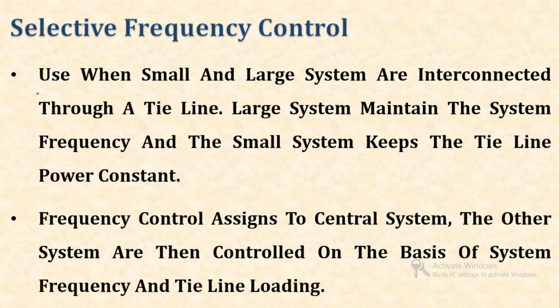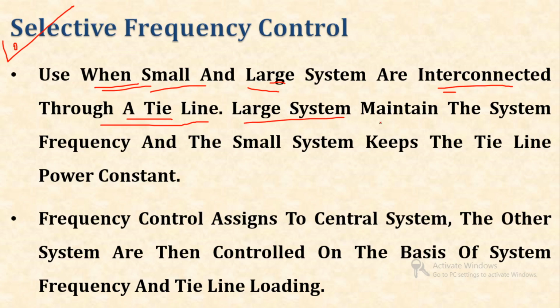Now the next type of control is selective frequency control. So what is selective frequency control? In selective frequency control, a small and a large system are interconnected through a tie line. When the small and large systems are connected through a tie line, then the large system has to maintain the system frequency, and the small system keeps the tie line power constant.